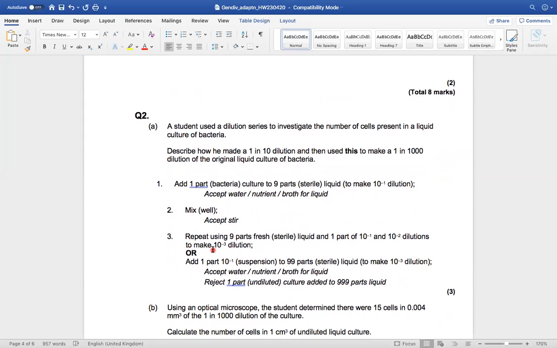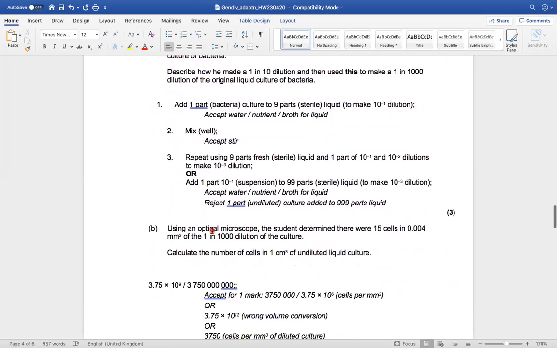And then repeat using 9 parts of liquid and 1 part of the 10 to 1 dilution, and then do the same thing to make the 1000th dilution. Okay. Otherwise, you could just short circuit it and use 1 part of the 10th dilution to 99 parts to make up the 1000th. Either of those is absolutely fine. But out of a 3-mark question, you can see you're getting a mark for saying mix it. So keep these things in mind. Paper 3, practical. They want to know that you can do these practicals.